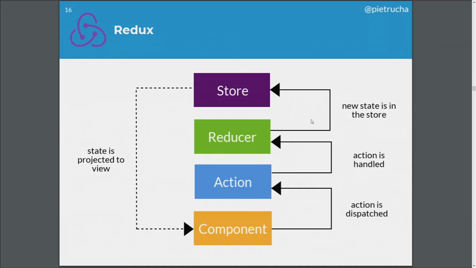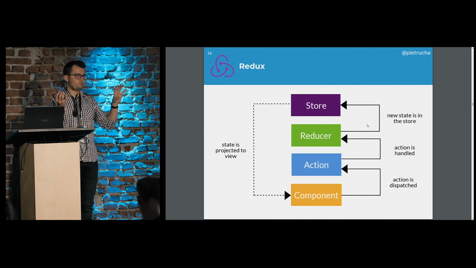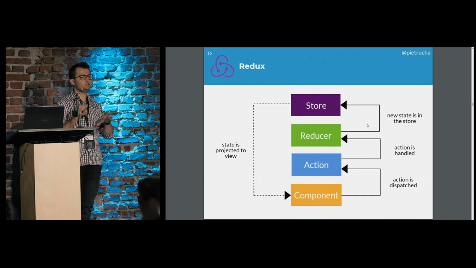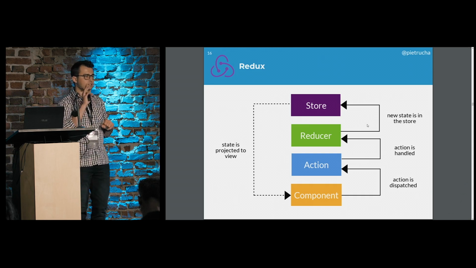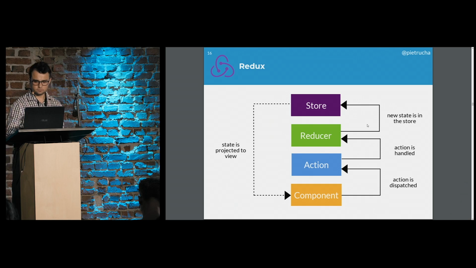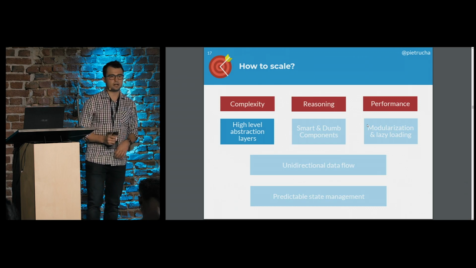And there is some kind of reducer which implements this function. Okay, if there was an action called increase number of followers, I should take the actual number of followers, increase it with a given number, and update the store, and then this state would be projected to any component that would be interested in displaying it. So the component is just the UI part, the part that takes some data and displays it in the given place in our application.